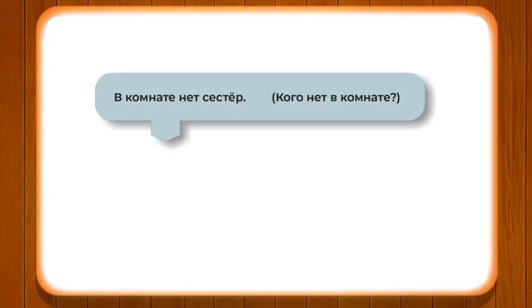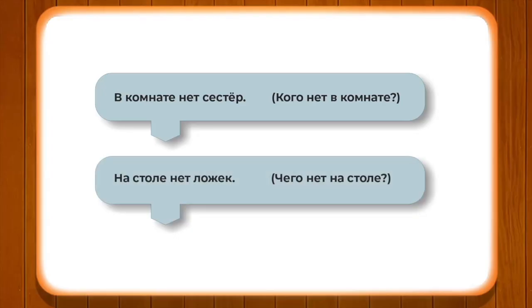В комнате нет сестер. Сестра, we very well know, belongs to the animate. So the plural of сестра is сестры in nominative, but in this case it would be кого нет, нет сестер. So кого нет в комнате? Сестер нет в комнате, нет сестер. So the stress is on the plural form of сестра in this case, which is сестер.